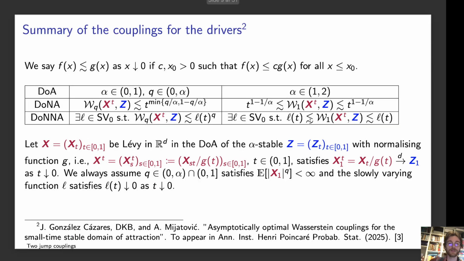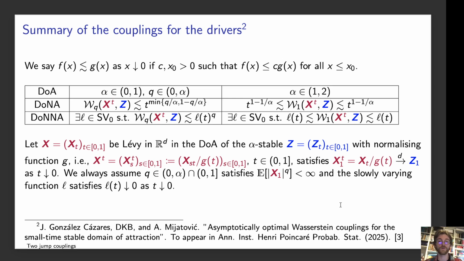Okay. So some of these couplings were used in a paper where we consider the rate of convergence for the drivers themselves. So what is the rate at which the driver X_t converges to Z? And this was done in collaboration with Jorge González Cáceres and Alexander Mijatovic.